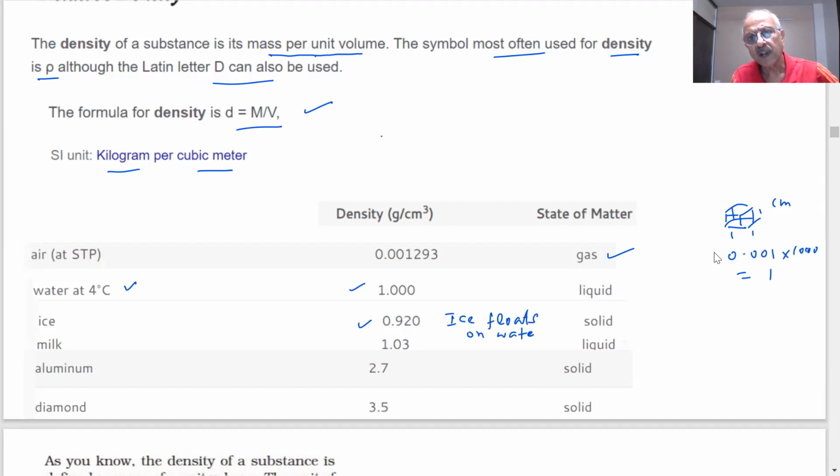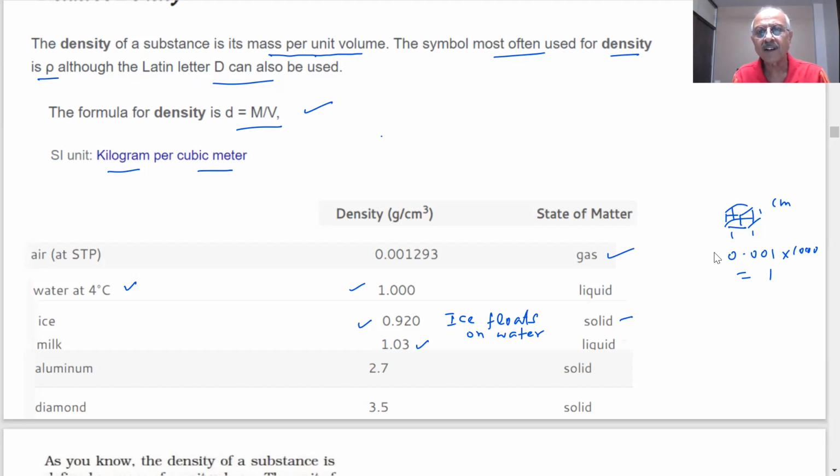This question has been put up many times. The 4 degree centigrade temperature has been used for the water. The reason is the structure of ice: it has a cage-like structure and the volume becomes more when ice is formed. There are hydrogen bonds which are formed in the water. Let me see the milk, students. Milk is a liquid, ice is a solid. Milk is a liquid, and the density of milk is more than water. Is it more? Yes, sir.